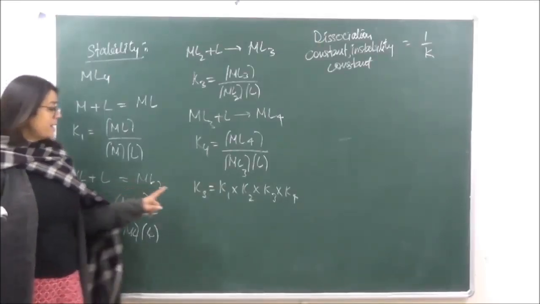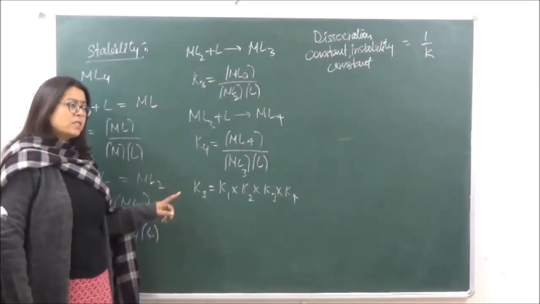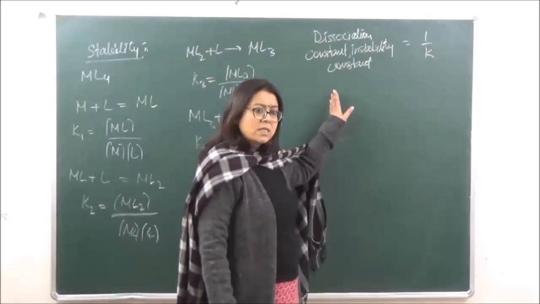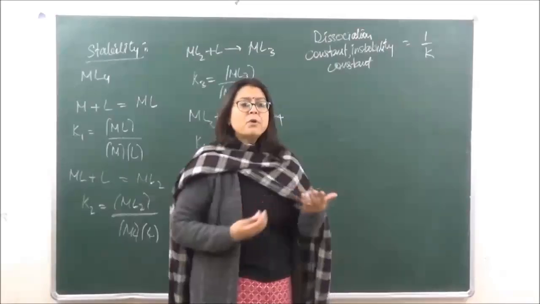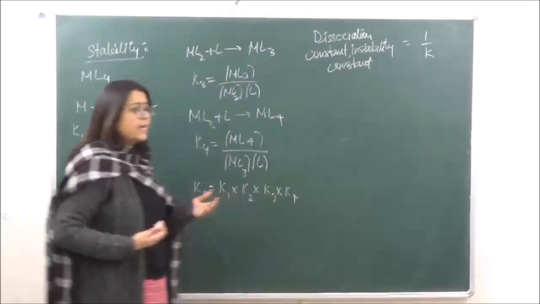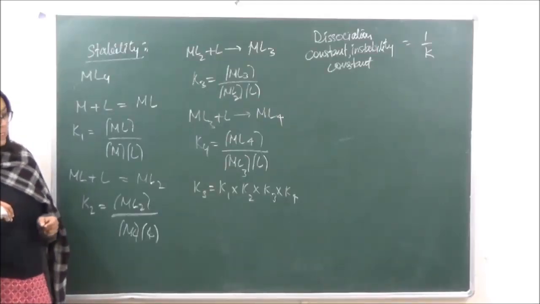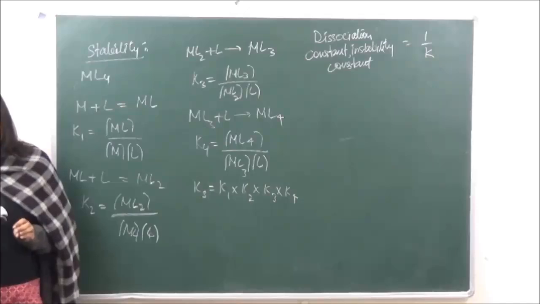It means that greater the value of stability constant, greater is going to be the stability, but greater the value of dissociation constant, lesser is going to be the stability, because they are reciprocal terms of each other.